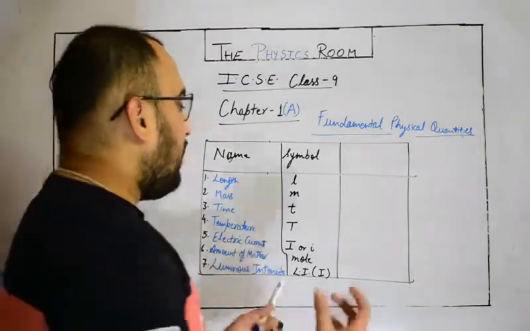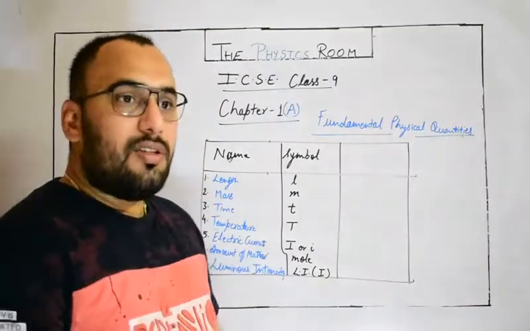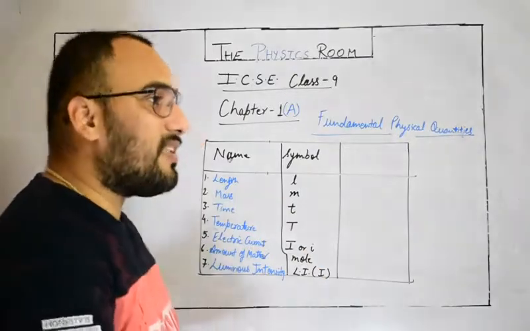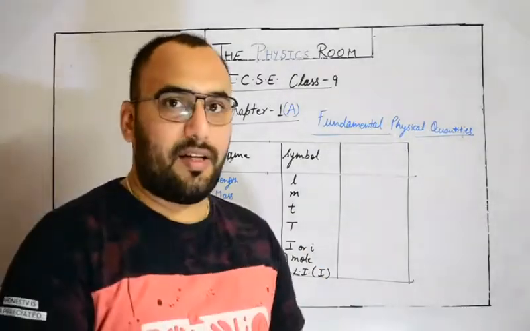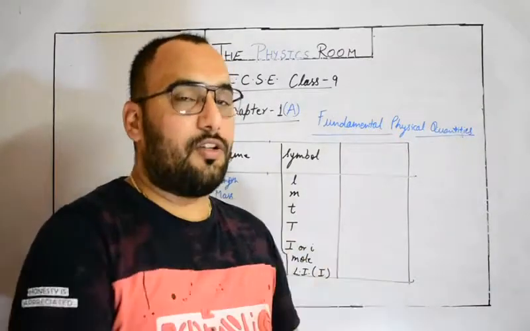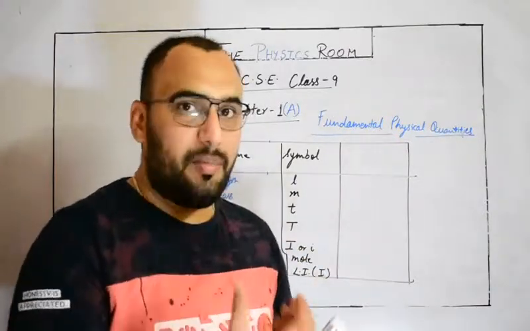Okay. Now let's talk about different types of unit systems. Derived physical quantities, there are many derived physical quantities which you will study during your academic year.